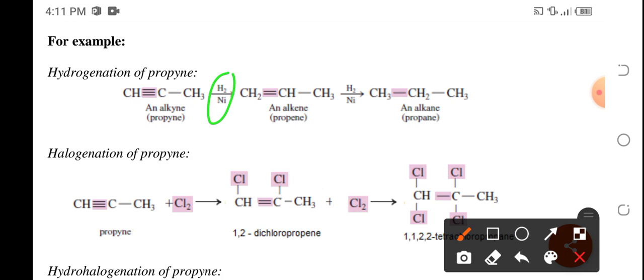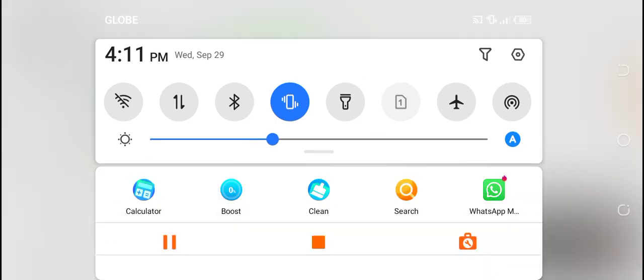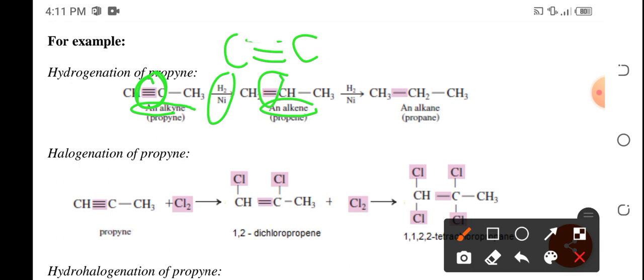For the first reaction, the alkyne will become an alkene, wherein the triple bond will be broken to become a double bond. If one bond is broken, it could now accommodate the addition of another molecule such as hydrogen.